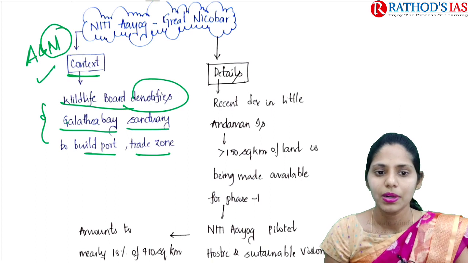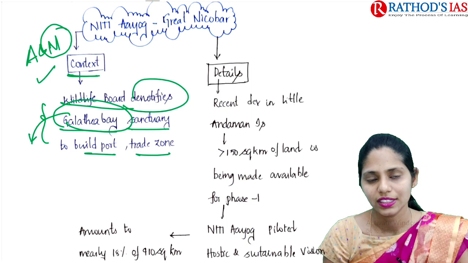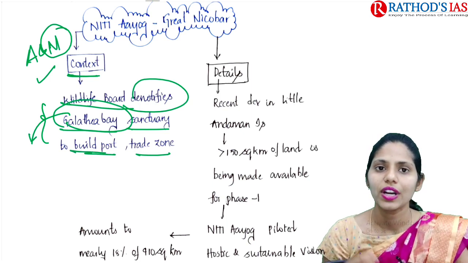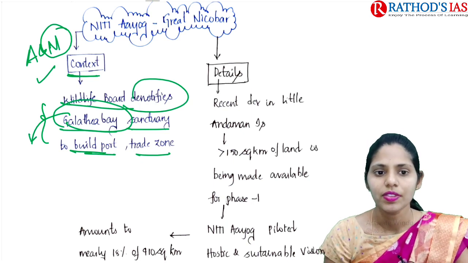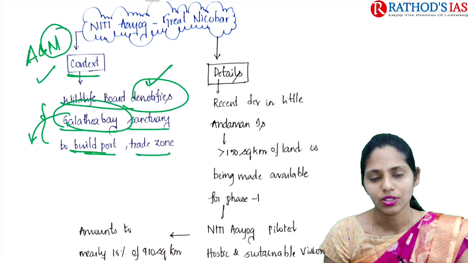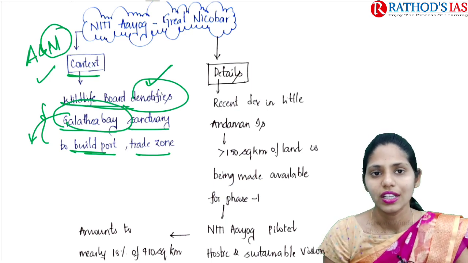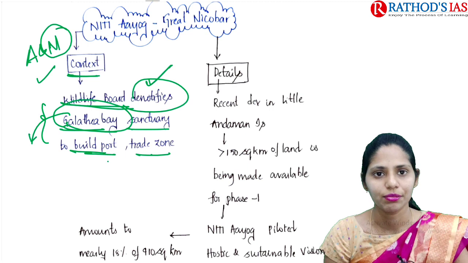That is mainly happening in this Galathia Bay. This Galathia Bay is one of the important sanctuaries. So whenever we need to go for any infrastructure or port development in that area, we need to denotify it. Now the Wildlife Board denotifies this Galathia Bay Sanctuary to build port and trade, that means the permission is given by the Wildlife Board.